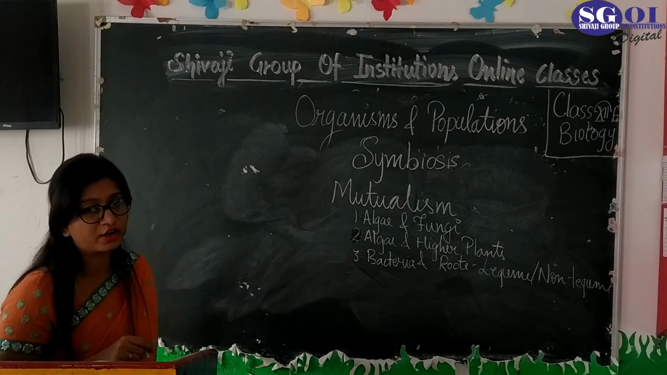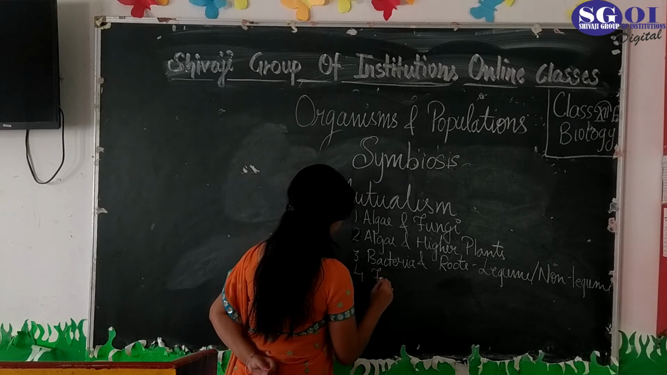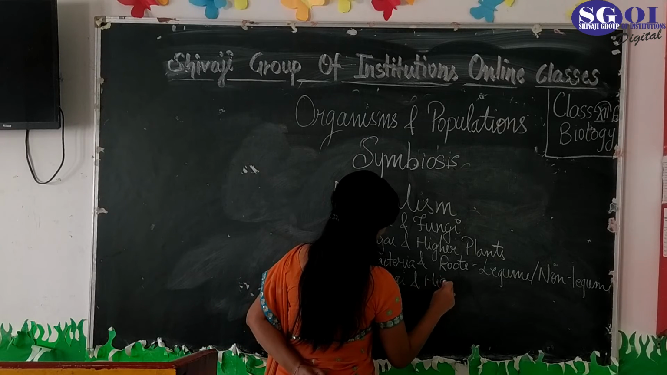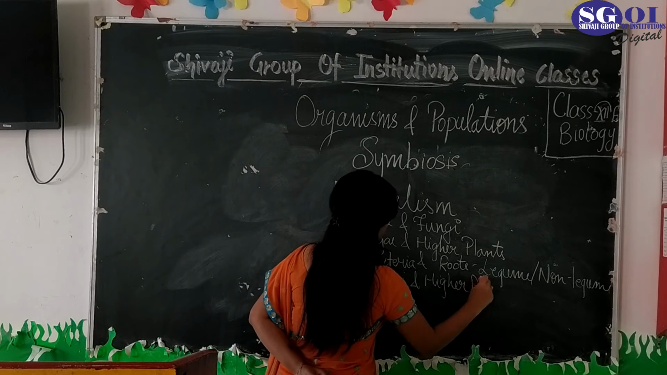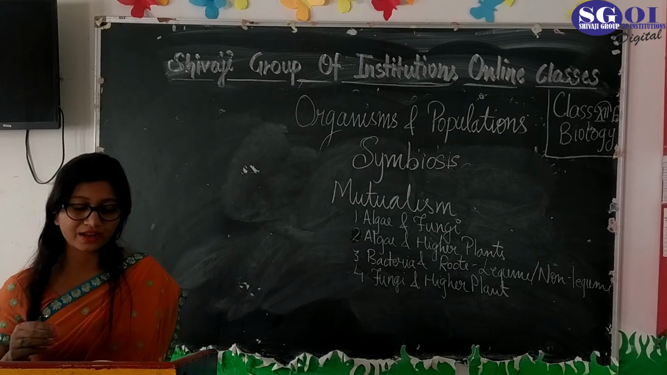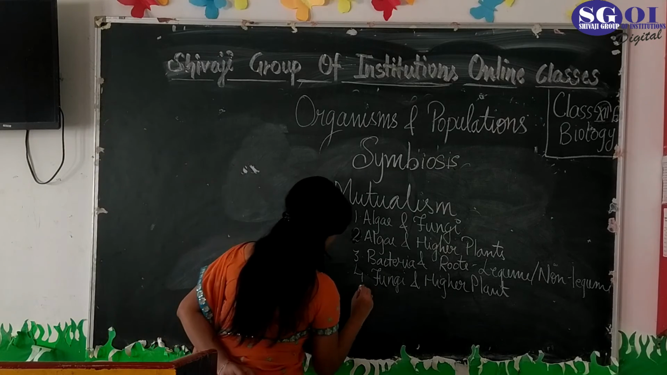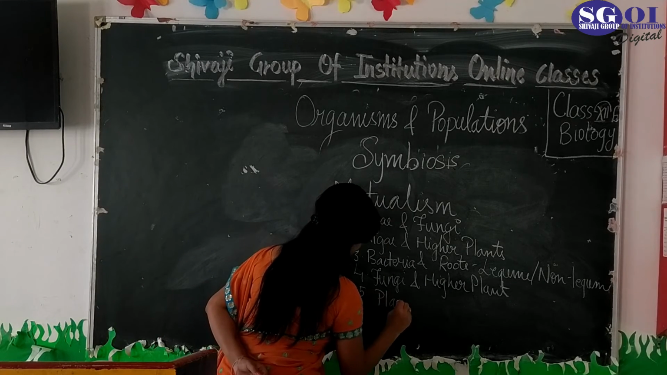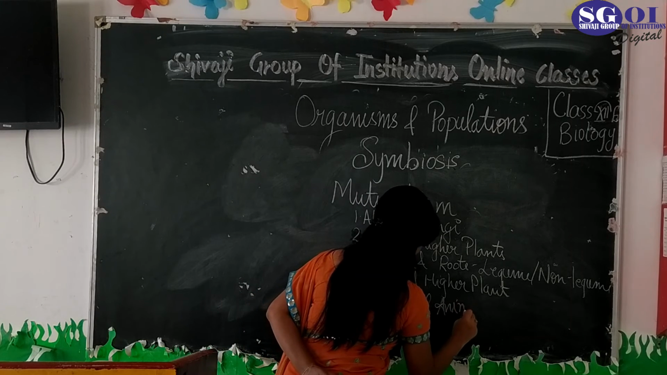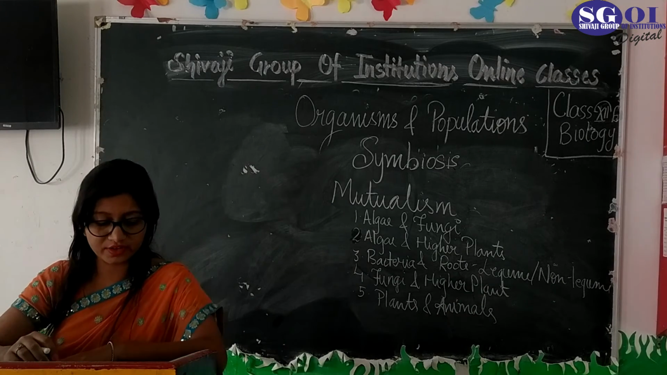Other than this, another kind of mutualism is between fungi and higher plants. Fungus lives in association with higher plants, and both are getting benefit from each other. This is also a kind of mutualism, mutual understanding and mutual benefits to each other. Now the next kind is where plants and animals live in association with each other. How do plants and animals live in mutual understanding?